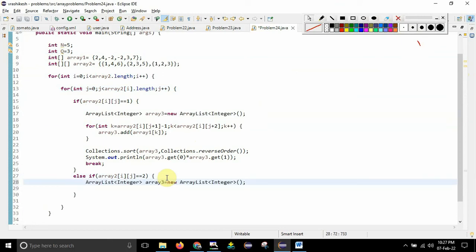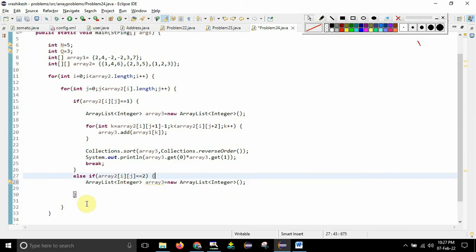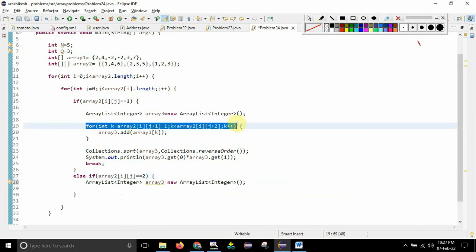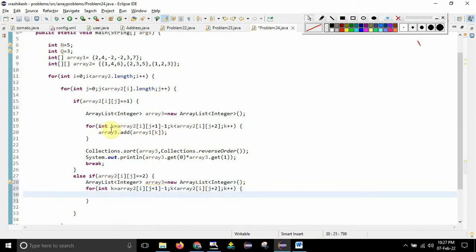Yes, I have created an array 3, which is basically a local variable whose limit will be within these two parentheses. Once I have created this one, again I need to use the same for loop. I'll just copy this for here, and here I will write enter and paste, open close parenthesis. Inside this parenthesis I need to again add this one, so I will take the same line and paste it here. Okay, fine.